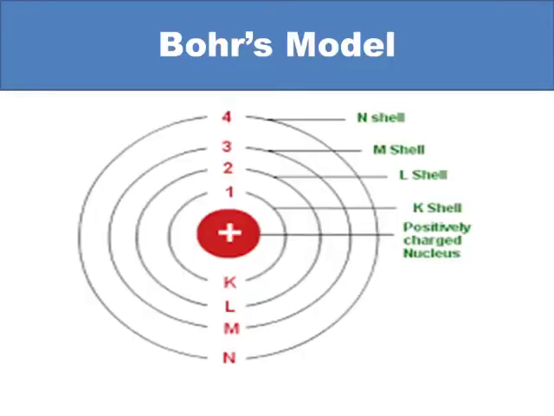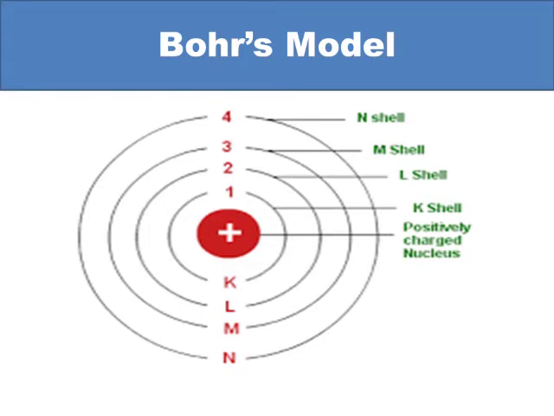So students, now say what the Bohr model of atom suggested to us? Yes, the Bohr model of atom suggested that an atom consists of a positively charged nucleus and the electrons revolve around it in special orbits called discrete orbits or energy levels.